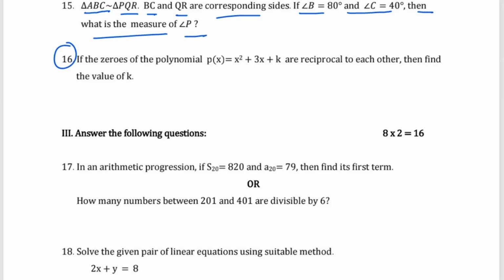Then question number 16, if the zeros of the polynomial p(x) equals x square plus 3x plus k are reciprocal to each other, then find the value of k. So these are the one mark questions.